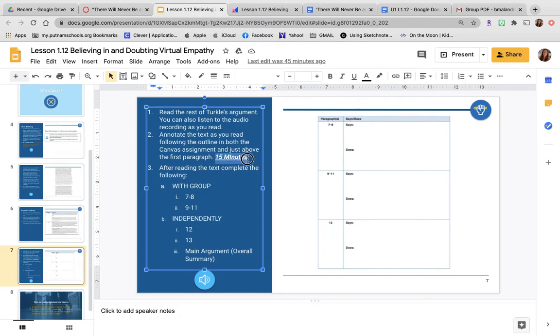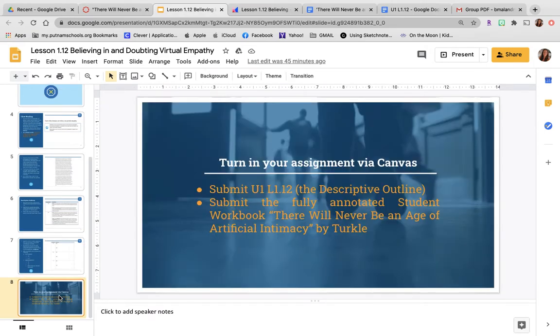I'm giving you about 15 minutes for this. After reading the text, complete the following. With a group, you are completing 7 through 8 and 9 through 11. Independently, you need to do 12 and 13 on your own. And then the main argument, the overall summary, is also going to be on your own. All right, let me see what else I have here. And then you're going to turn in your assignment.